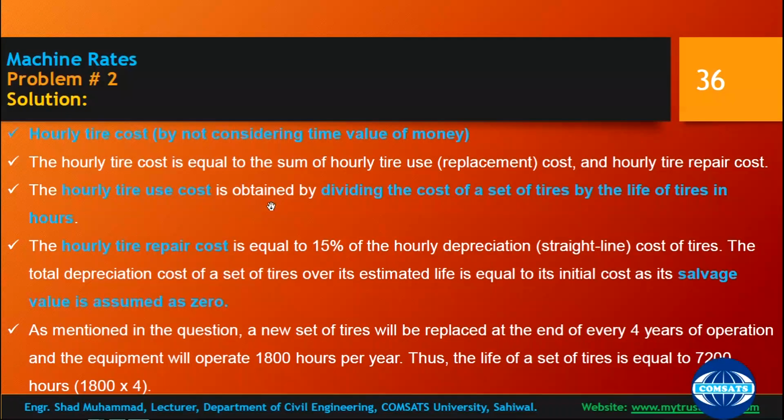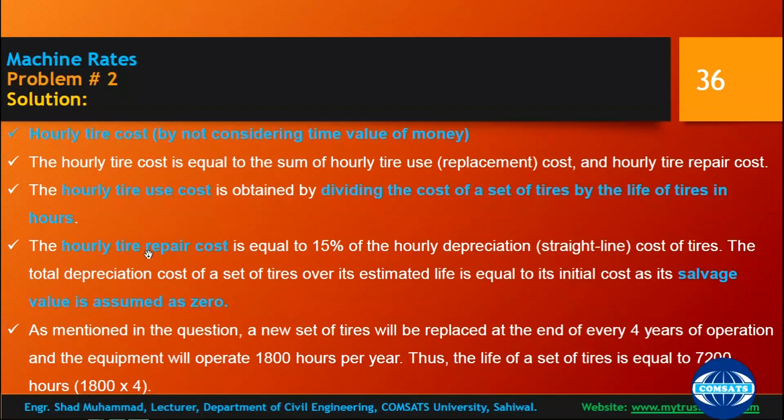Hourly tire use cost is obtained by dividing the cost of the set of tires by its useful life in hours of use. The hourly tire repair cost is equal to 15% of the hourly depreciation cost of the tires. The total depreciation cost of the set of tires over its estimated life is equal to its initial value, as its salvage value is assumed to be 0.